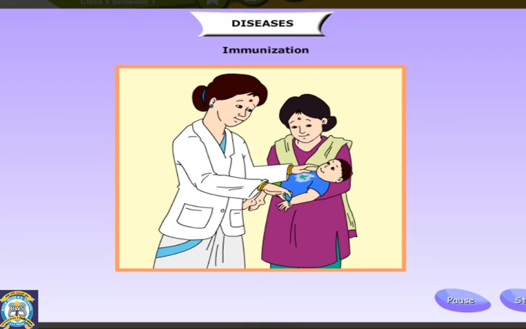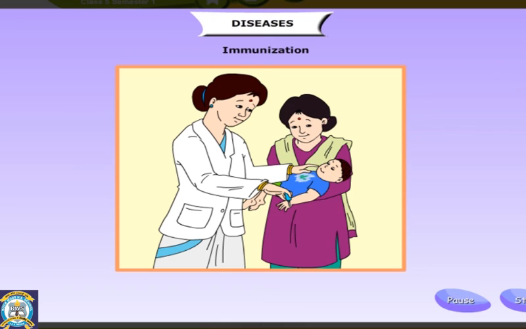The second method is by vaccination. Vaccination means injecting a vaccine containing harmless versions of the microbe into our body, so our body learns to fight them. Vaccination or inoculation protects us against those diseases.